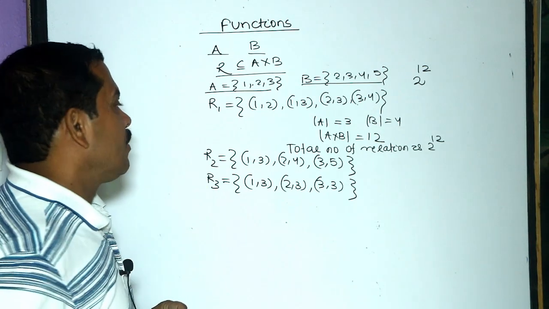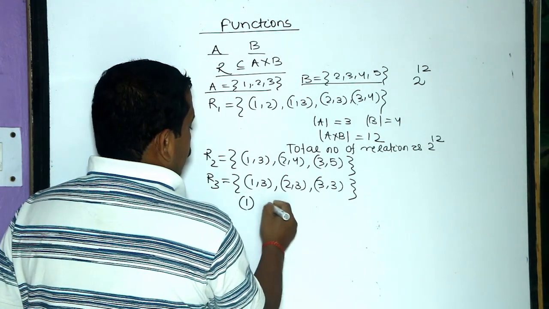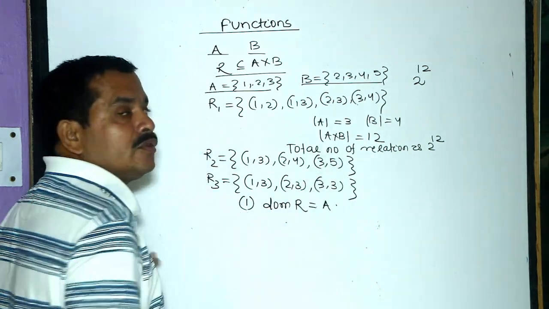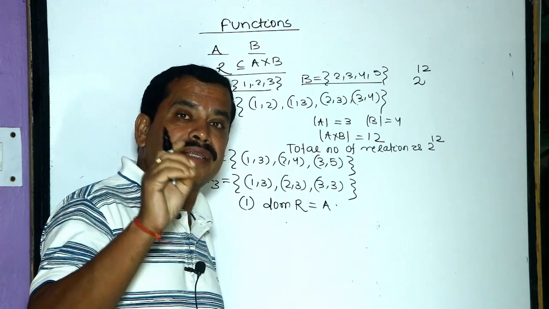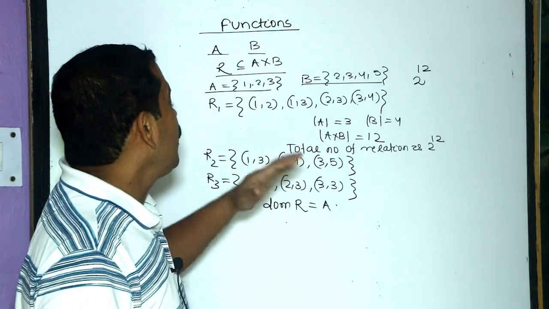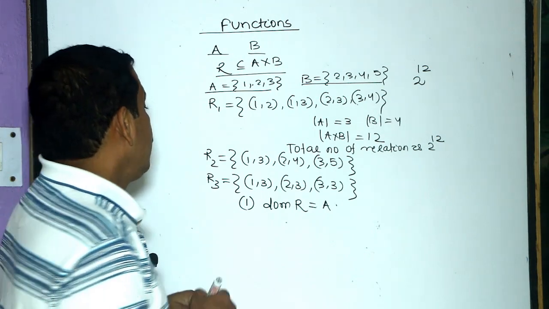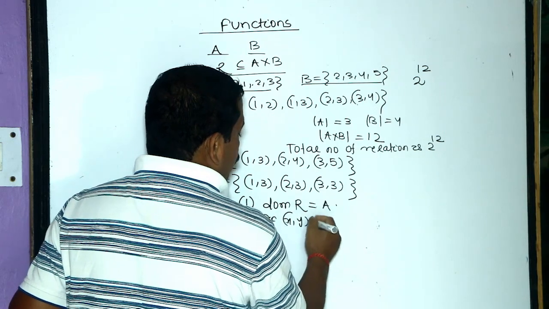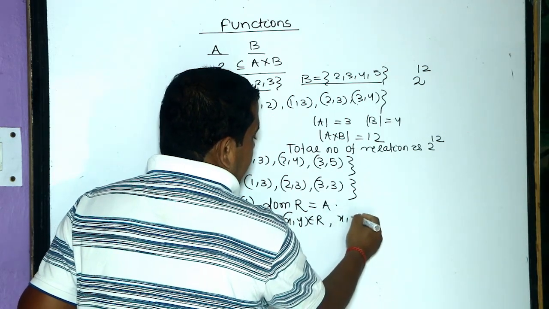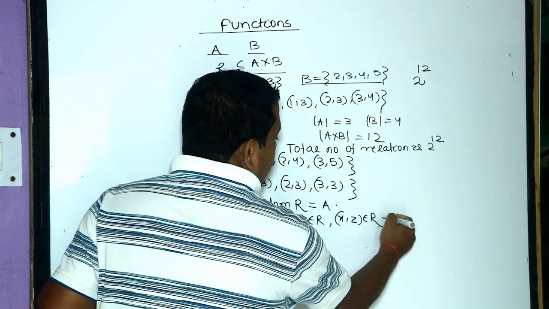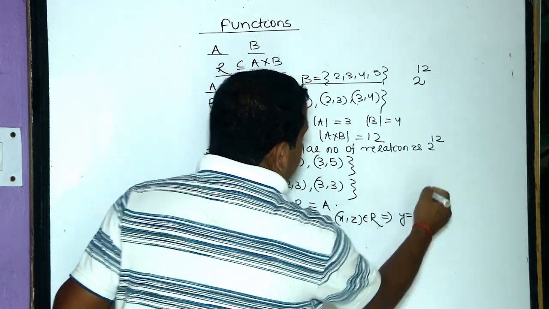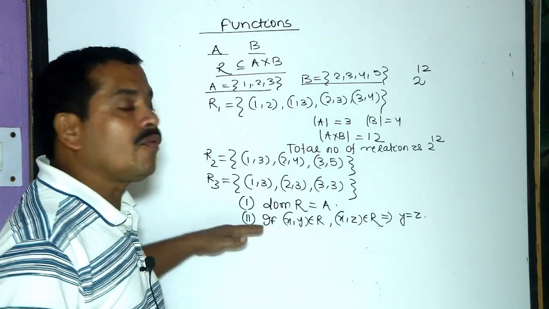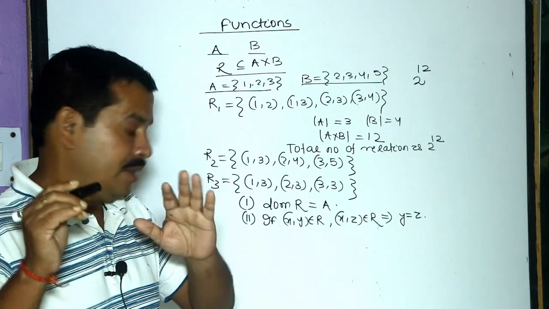There are two conditions. One condition is domain of R equals set A. The relation whose domain is totally set A will be a function. And number 2, if the pair (x,y) belongs to R and the pair (x,z) belongs to R implies y is equal to z. The relation which satisfies these two conditions will be a function from A to B.